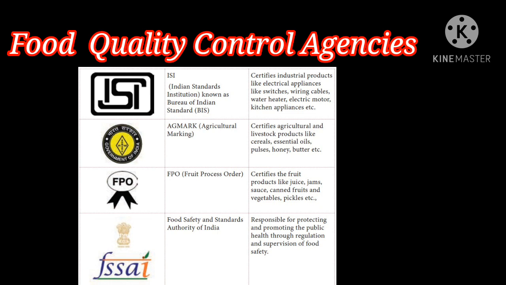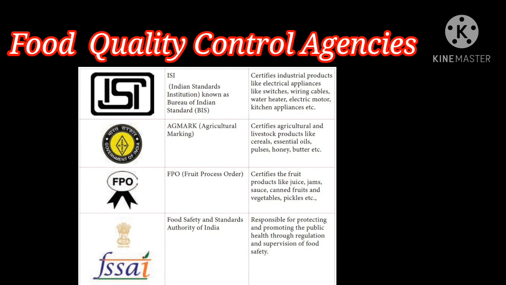Second one, AGMARK, agricultural marking. It certifies agriculture-related products such as cereals, essential oils, pulses, honey and butter. Third one, Fruit Products Order, FPO, certifies fruit products like juice, jams and canned fruits.